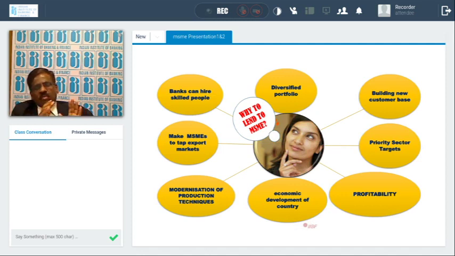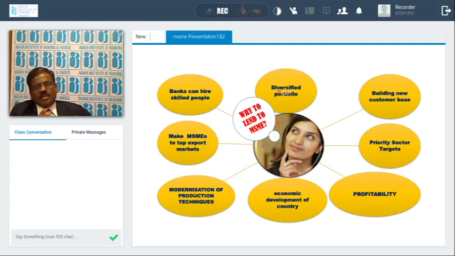So we have discussed the importance of the MSME sector and the problems being faced by it. Now you may ask why banks should give finance to the MSME sector. One reason is that there are priority sector targets to be achieved. We'll discuss the priority sector classification later. We'll be able to achieve 40% priority sector targets by financing the MSME sector. Because they're all small units, we can cover more people. So the portfolio is diversified.